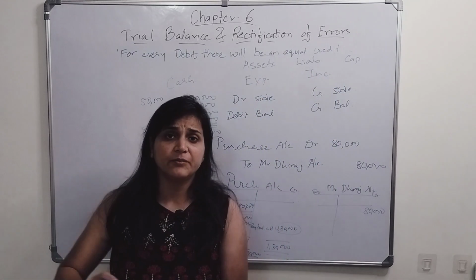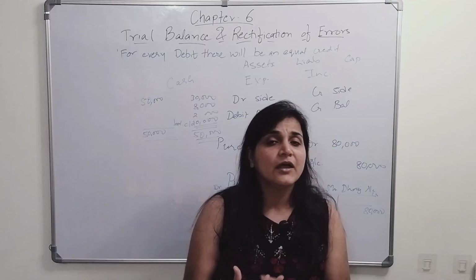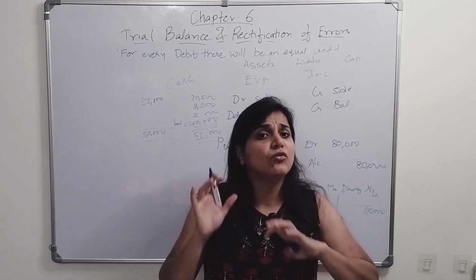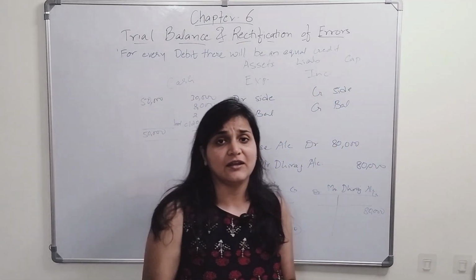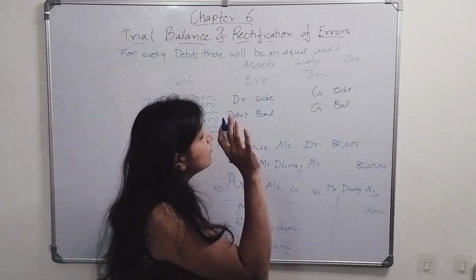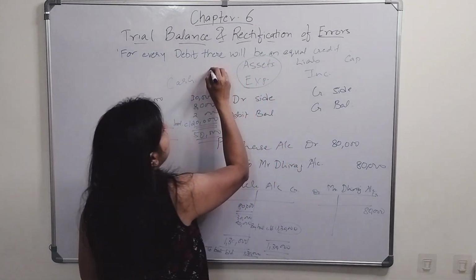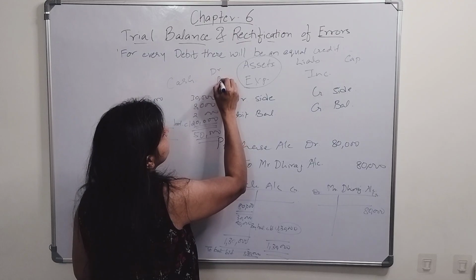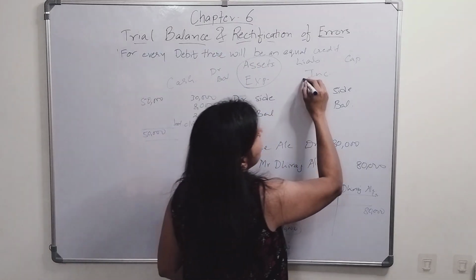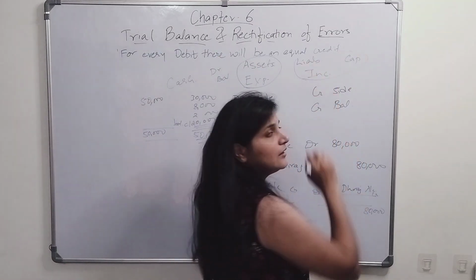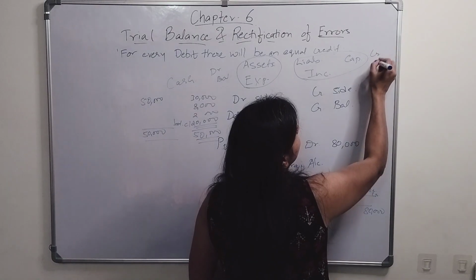Whatever transaction the business has can only relate to these 5 categories. You need to understand that assets and expenses will always have a debit balance, whereas liabilities, capital, and income will always have a credit balance.